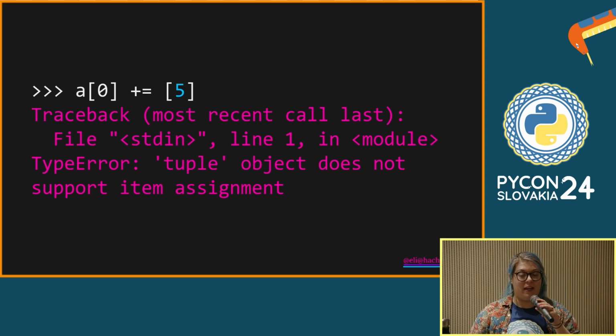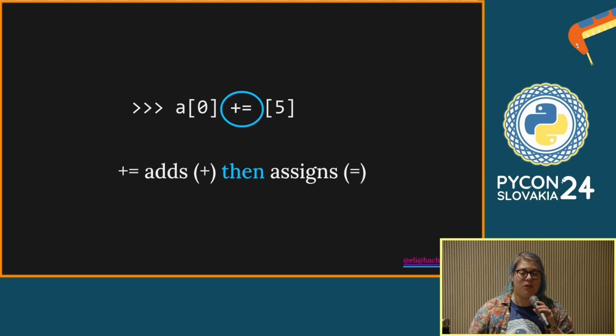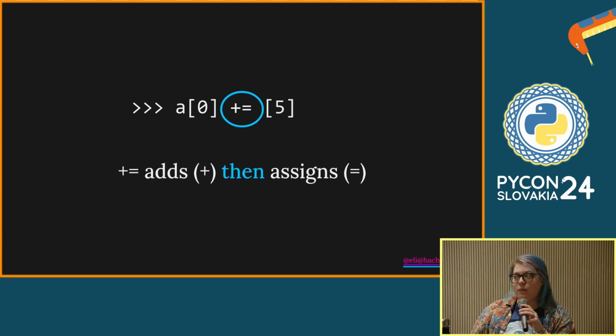So far, so reasonable, except when I print out this thing, it does have the 5 in it, even though Python said we had an error. Python's like, I'm not going to do it, but I did it, but you can't do that. So what's happened here? Well, it's to do with this operator, the plus and the equals. What this operator does is it adds the object to the list, and then it reassigns that A[0] to the list. With a list, a mutable type, that doesn't actually do anything. It's assigning the list back to itself. But it still trips up the error handler. It still says you can't do that because you're assigning to an element of a tuple.